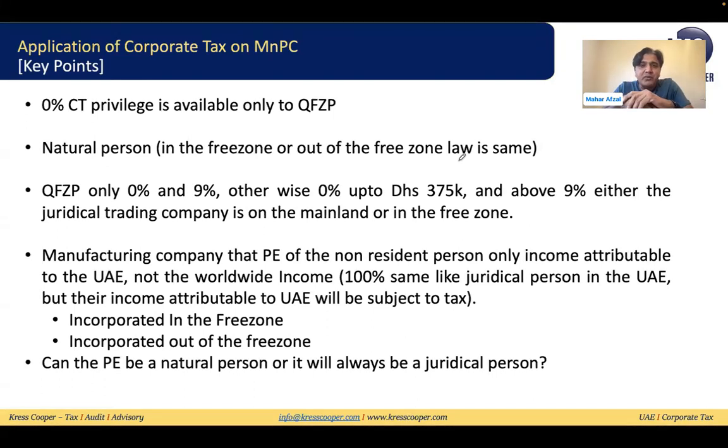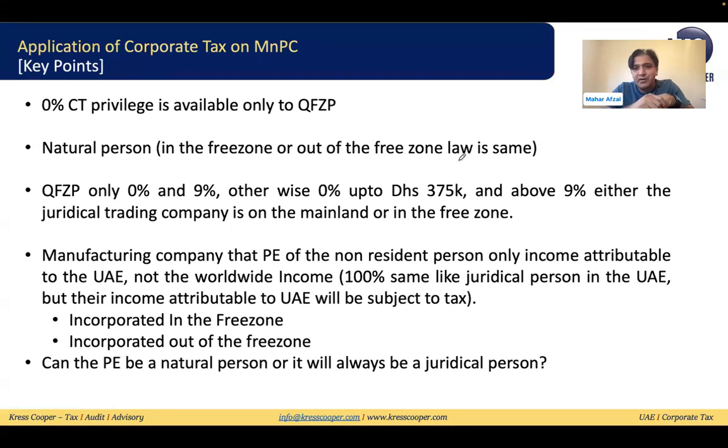Then for a qualifying free zone manufacturing and processing company, there will be two types of income. One will be qualifying income, the second will be non-qualifying income. Qualifying income will be subject to tax at 0% and non-qualifying income will be subject to tax at 9%. Keep in mind, the margin at the manufacturing, if not these services are being provided to the distributor, that margin will be considered non-qualifying income as well. For the mainland entity, 0% up to 375,000, and more than this, 9% corporate tax will be applicable.